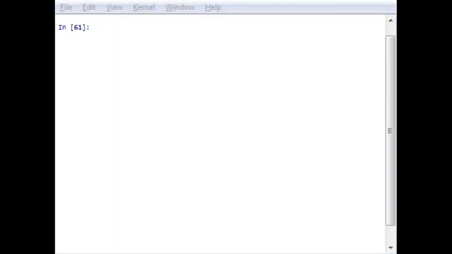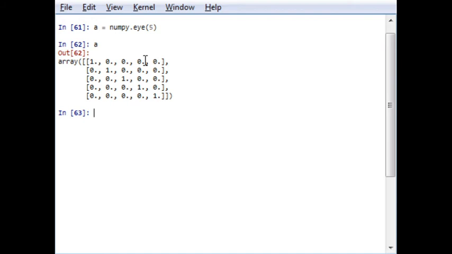Now let me create a diagonal identity matrix, because most of the identity matrices are diagonal. So A is this with ones on the diagonal. Now I want to extract the main diagonal. By default, the numpy diag function will extract the main diagonal, that is all elements with 1. The array will be 1.